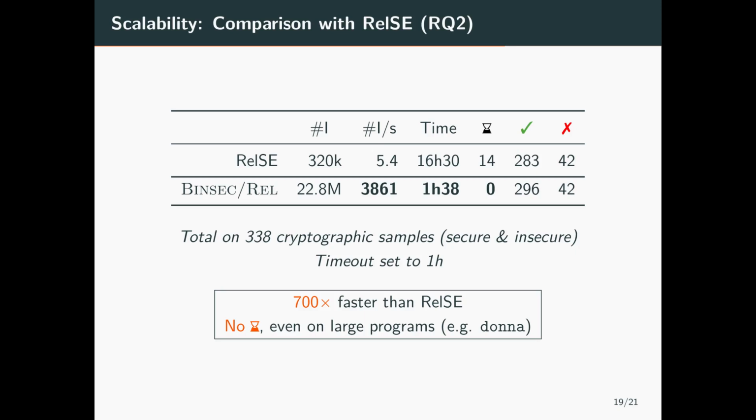Next, to assess the scalability of our technique, we compared our analysis against standard relational symbolic execution, so without our dedicated optimizations. In our experiments, we were 700 times faster than standard relational symbolic execution in terms of instructions per second. More importantly, our optimizations are necessary to analyze large programs without timing out, and we were able to fully explore 14 more programs than relational symbolic execution.